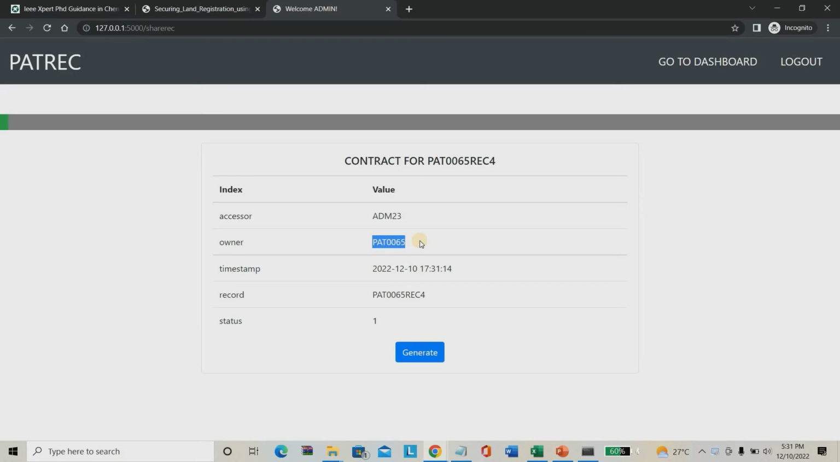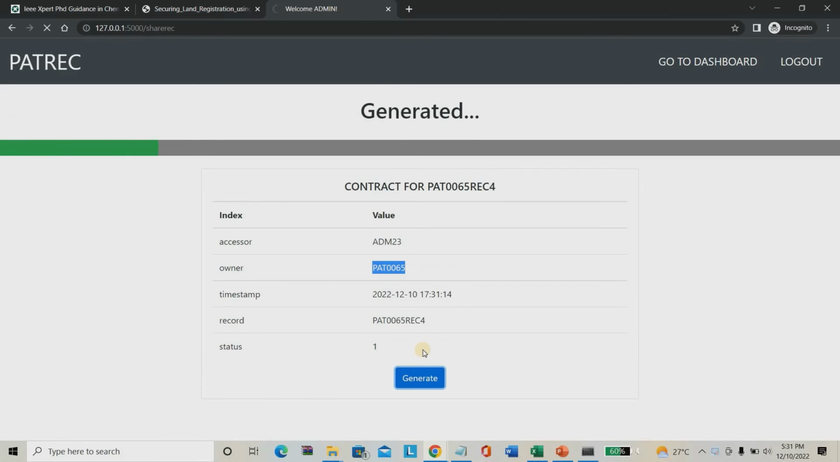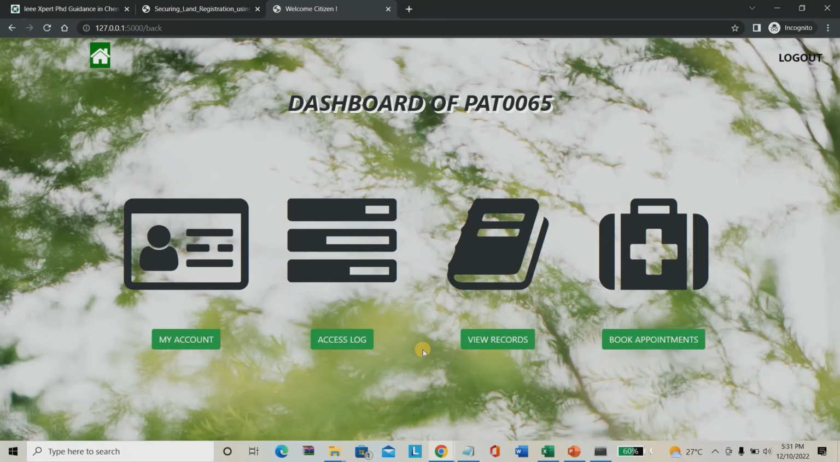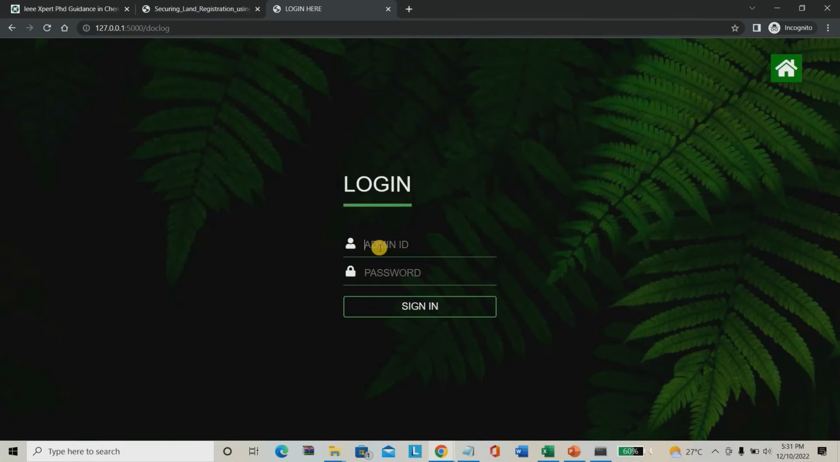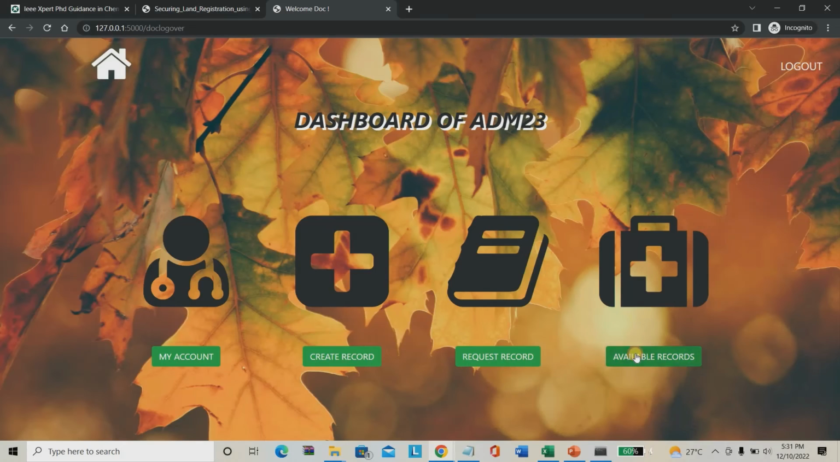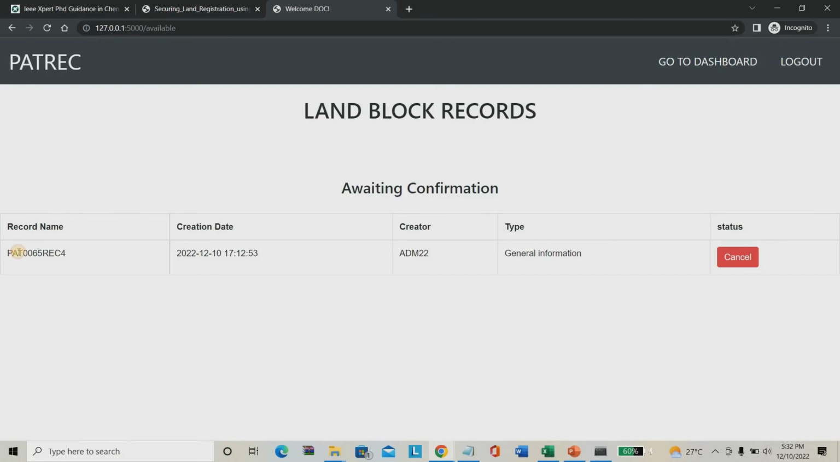My data was pat username pat0065, and I'm just generating. Once the data is generated, I'm going to log out here. Without wasting time, I'm using the admin 23 login, ADM 23, password 12345. I'm giving login here and going to available records. You can see user 65 record available, but I can't see the status, it only shows cancel. There is no information.